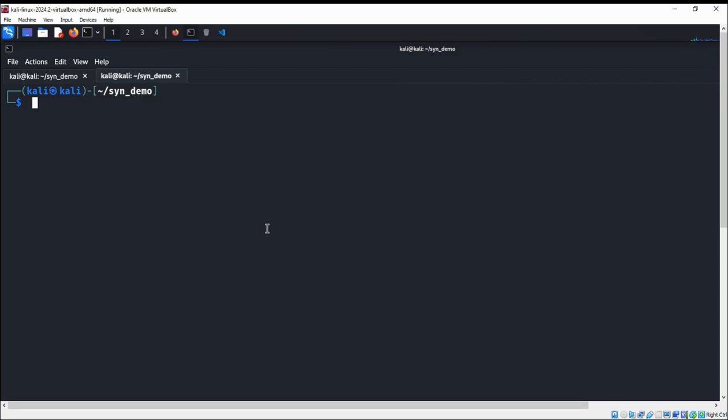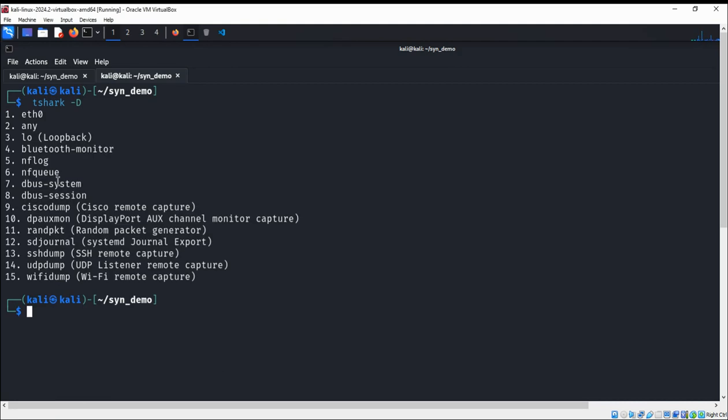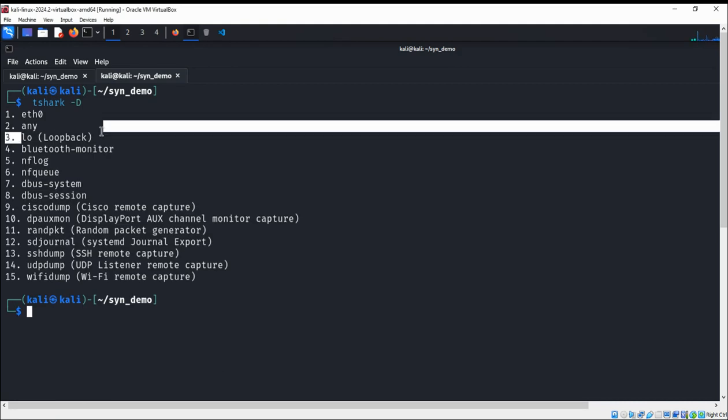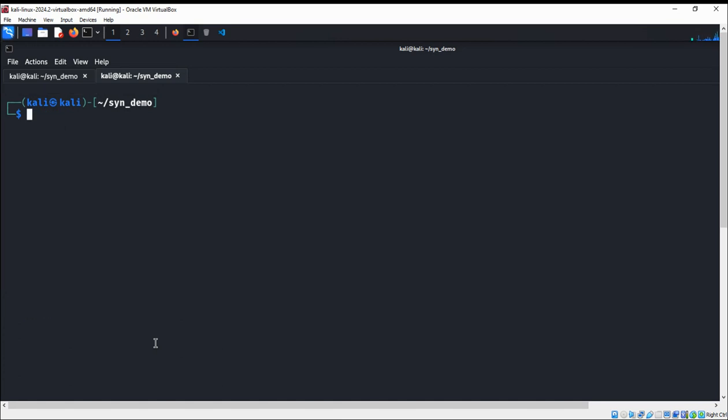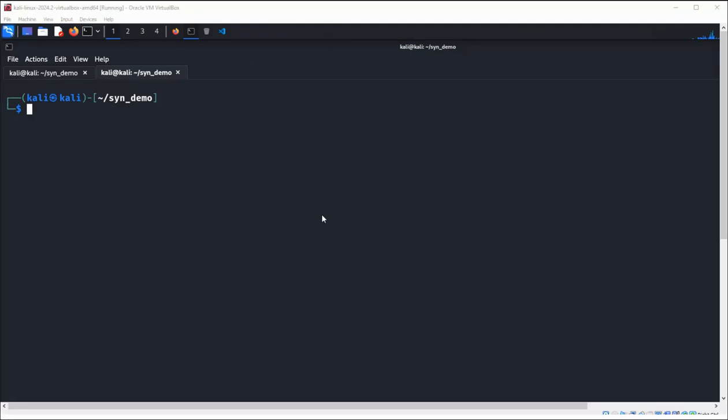So you can do tshark with uppercase D, and it will list the interfaces on your system. We are going to select the lo loopback for our interface, so we are going to select this one with tshark. Let me clear the terminal so we can see how to use tshark.